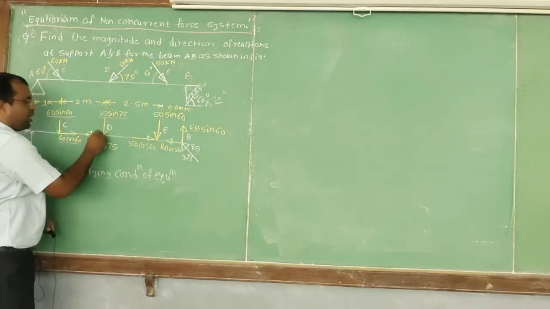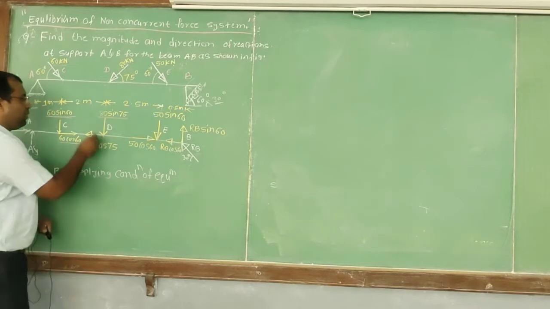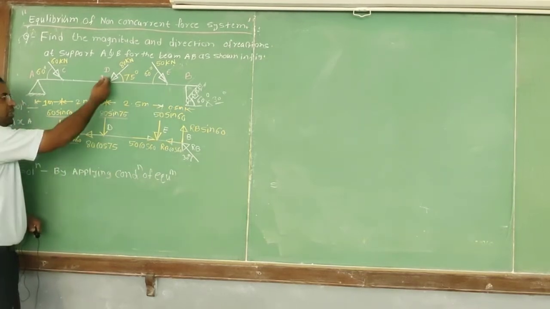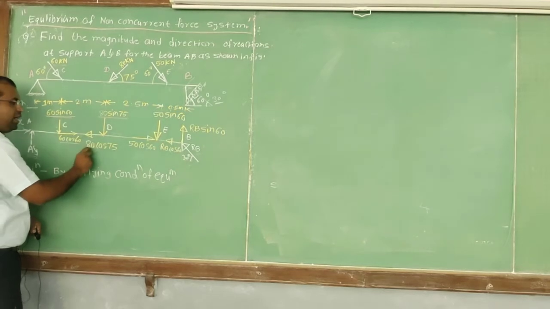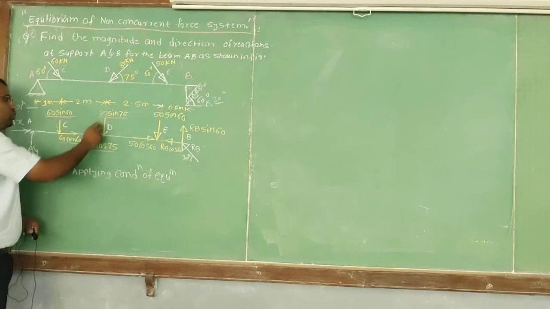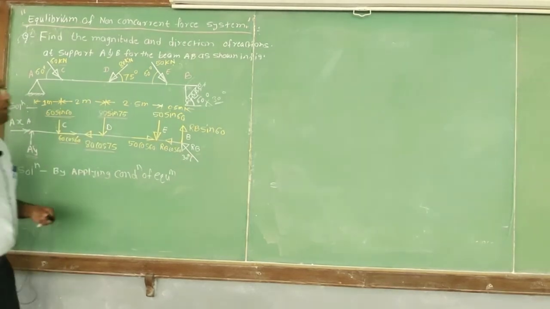It is in downward direction because the force is in third quadrant. Similarly, the x component is towards left because the force is in third quadrant. So 80 cos of 75 and 80 sin of 75 are the components of the 80 kilonewton force.